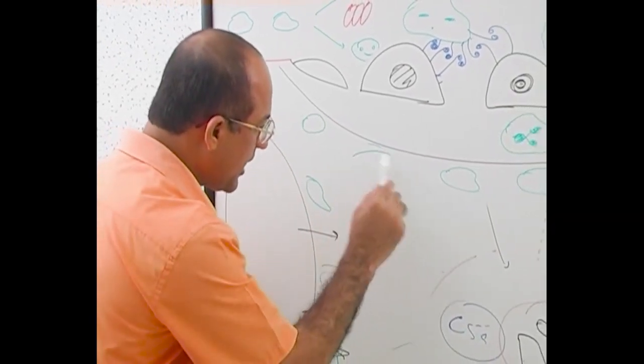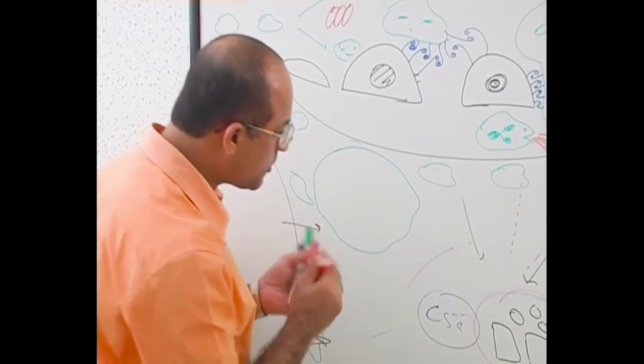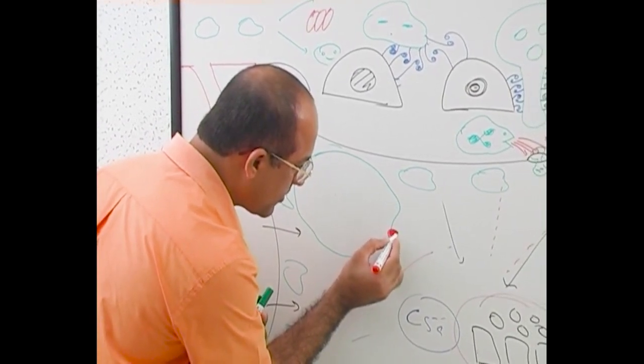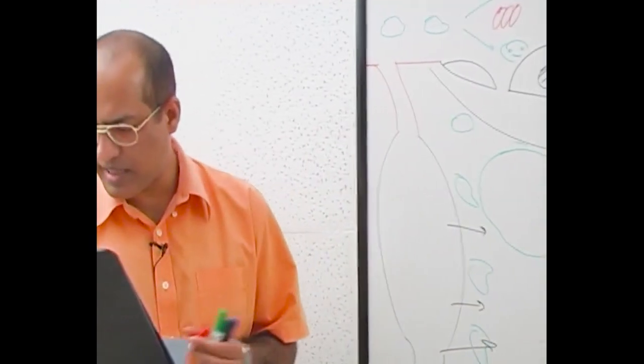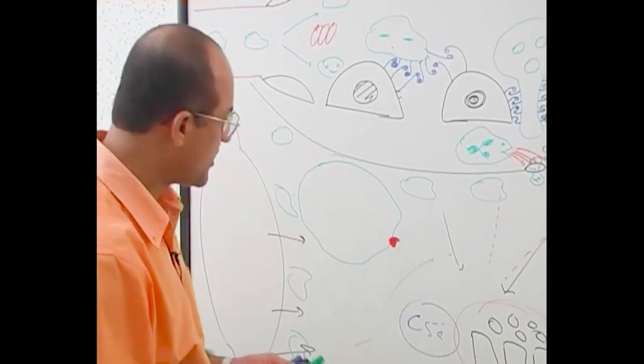Let's suppose I make one leukocyte large. What really happens? Let's suppose this is a receptor for the chemotactic agent. Let's suppose this is a receptor for leukotriene B4 or interleukin 8, whatever.